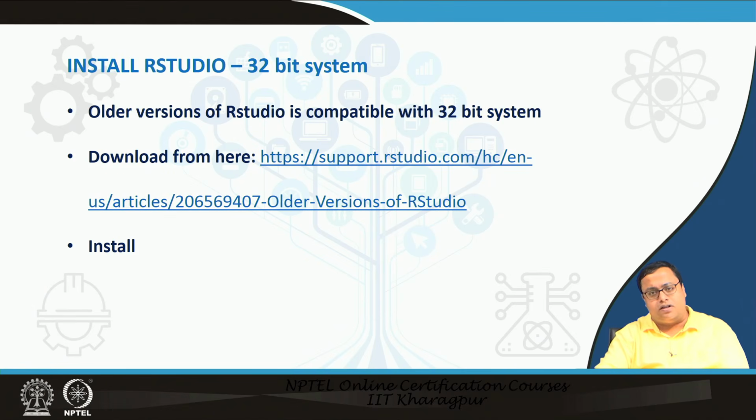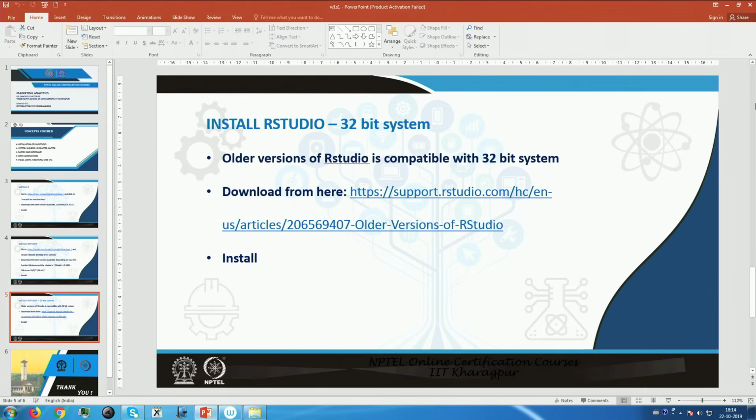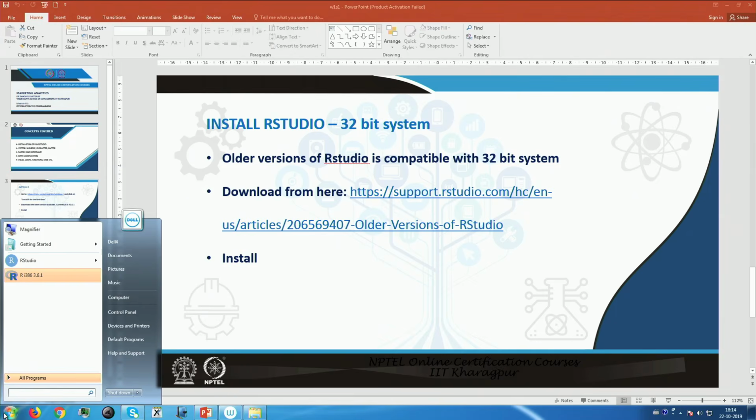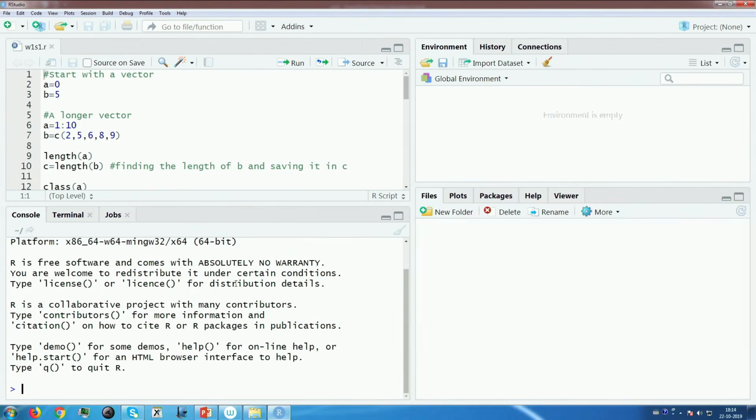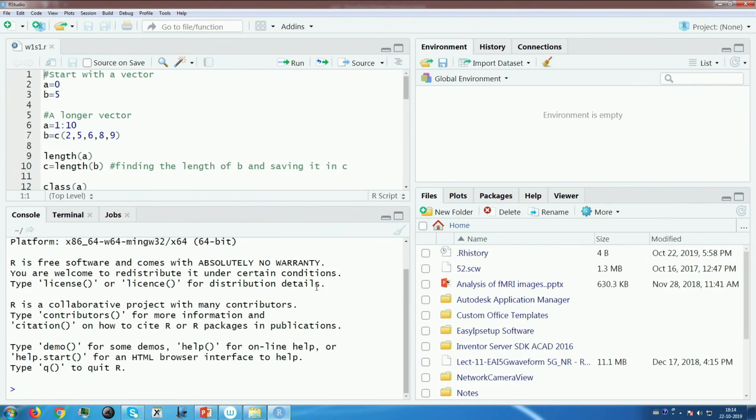Once you have installed this, we will be able to go ahead with learning basic R programming, which will be used in the marketing analytics course as we proceed. Now, I will show you how to start with RStudio. Once you have installed it, you can click on this start button. RStudio might be shown there, or you can just search for RStudio. You can click on that, and once you click on that, something like this opens.